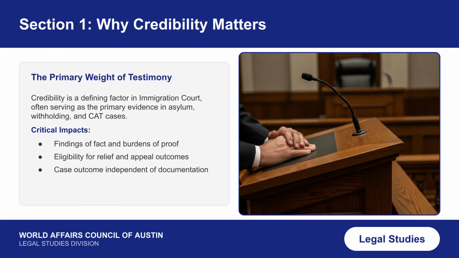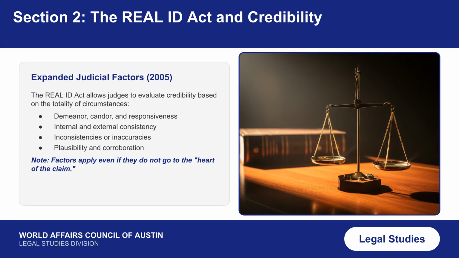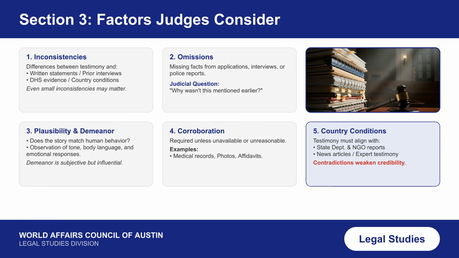Section 1 examines why credibility matters. It is a defining factor in immigration court, impacting findings of fact, the burdens of proof, and eligibility for relief, often independent of documentation. Section 2 focuses on the Real ID Act of 2005, which expanded judicial factors for credibility evaluation. Judges must consider the totality of circumstances, including demeanor, consistency, and corroboration, even if factors don't go to the heart of the claim. Judges consider inconsistencies, omissions, and plausibility, relying on witness demeanor.